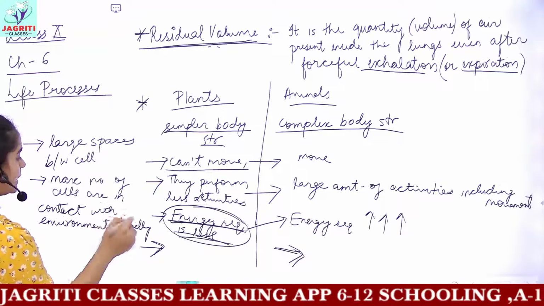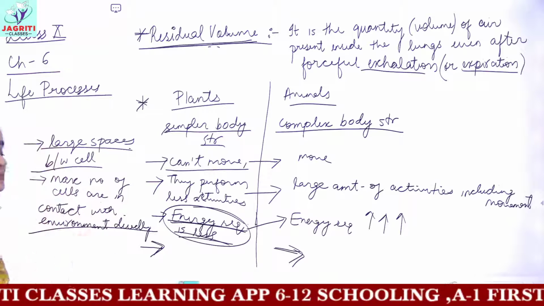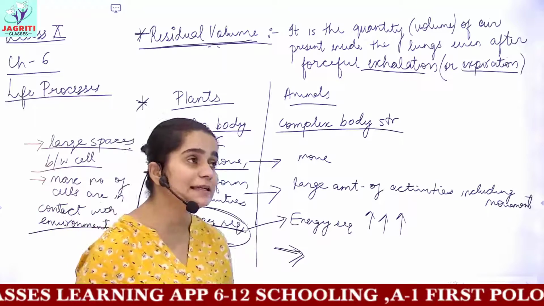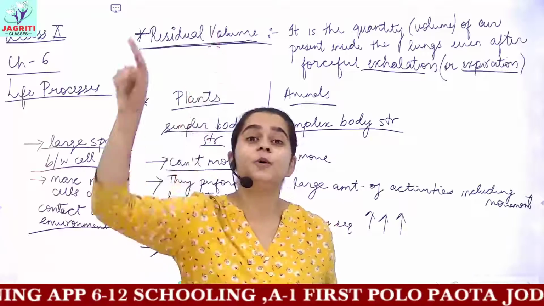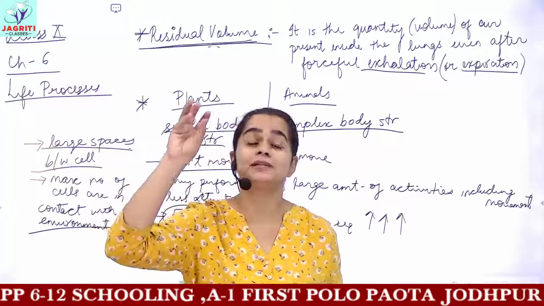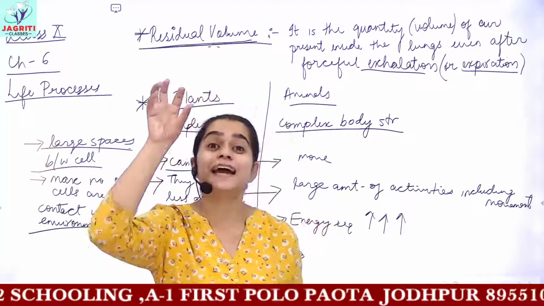You can also make a conclusion: presence of spaces between the cells. As you can see, in a plant cell, the whole volume of the cell is largely occupied by vacuoles. Vacuoles are the empty spaces.